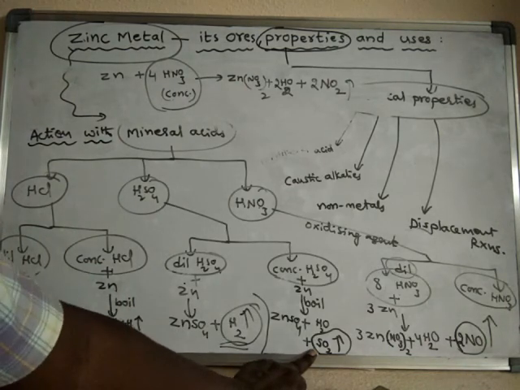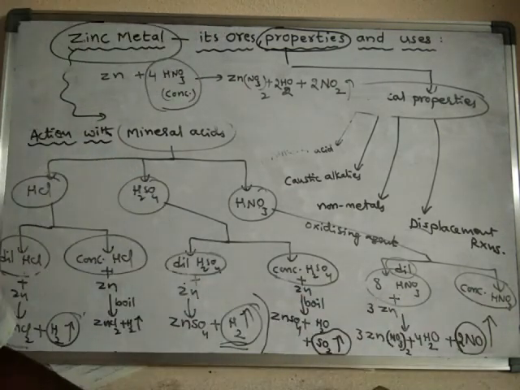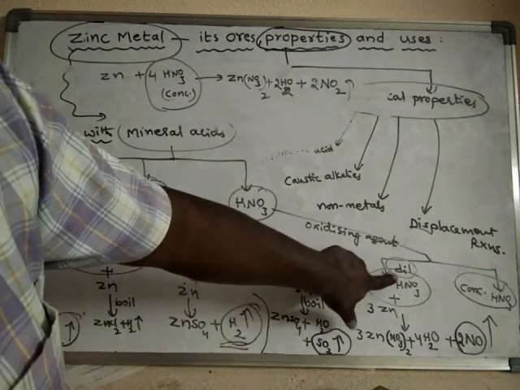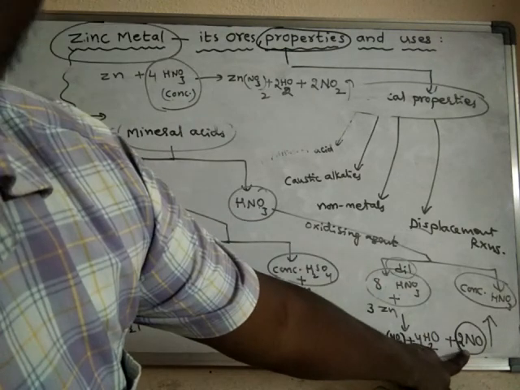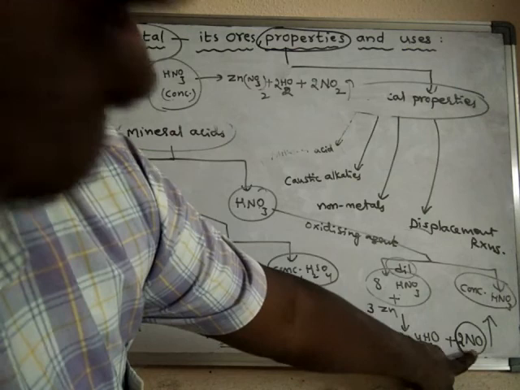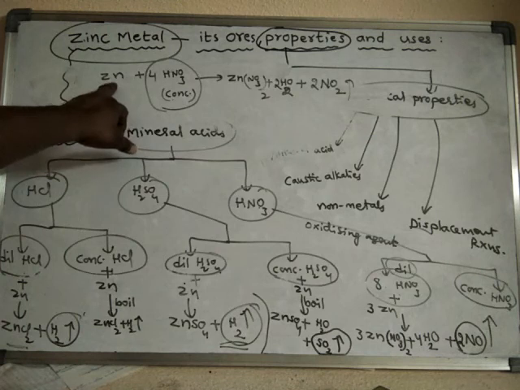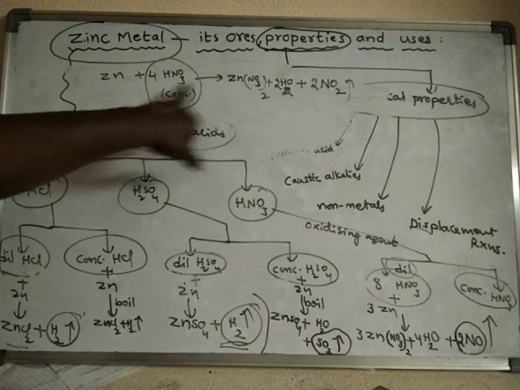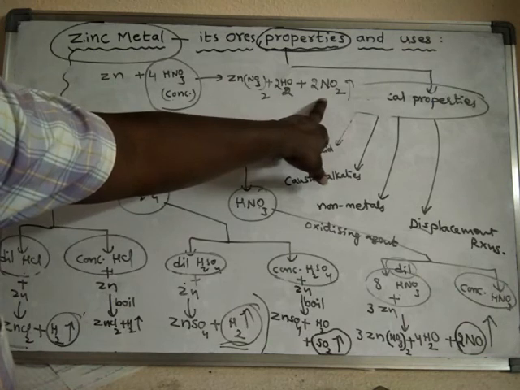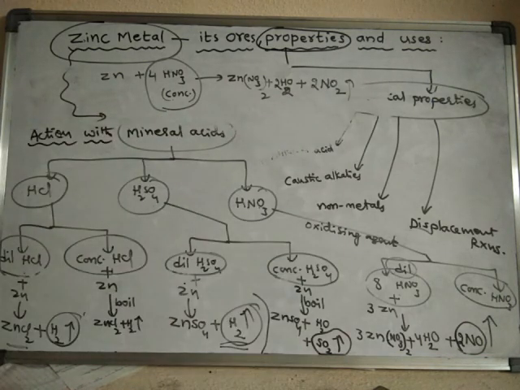Now, the reaction of zinc with nitric acid needs no heating. But the difference is, if you use dilute nitric acid, the product formed is nitric oxide, NO gas. If zinc reacts with concentrated nitric acid, the product formed is reddish brown colored nitrogen dioxide. In this way we can discuss the reaction of zinc with the mineral acids.